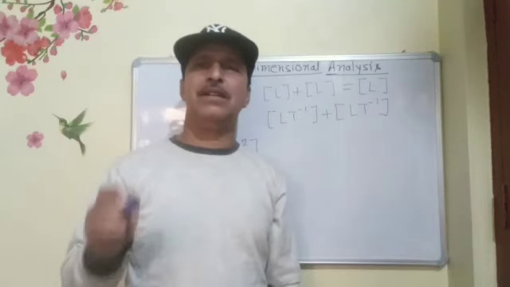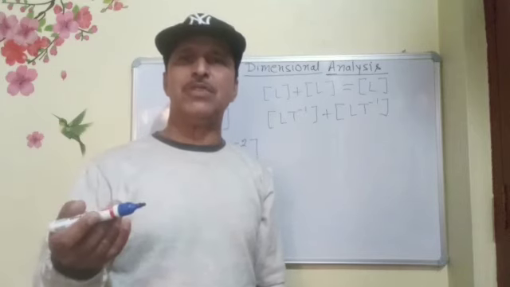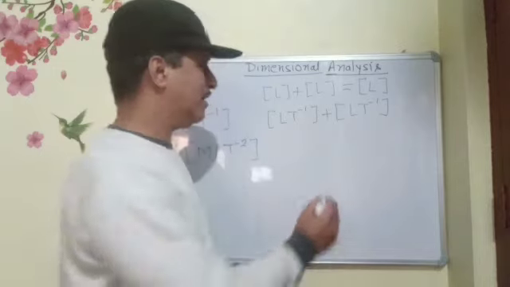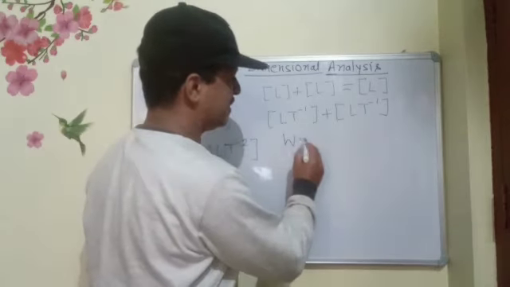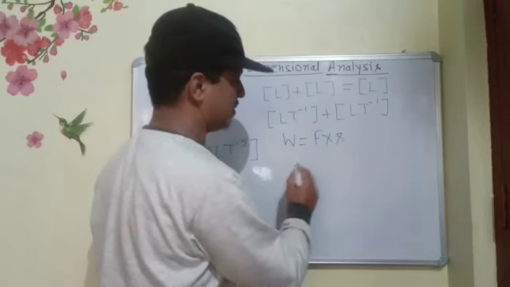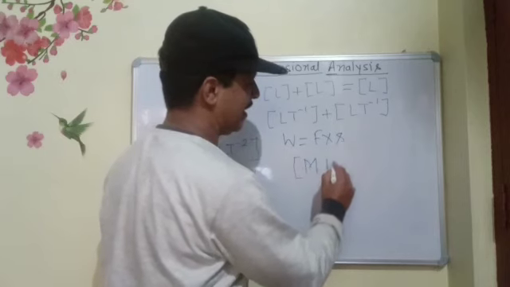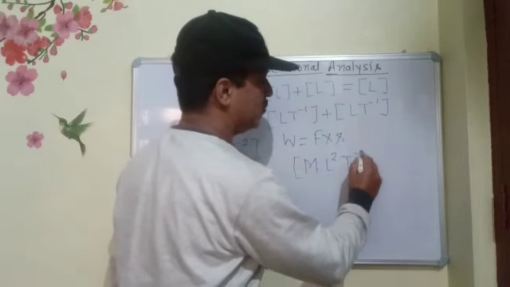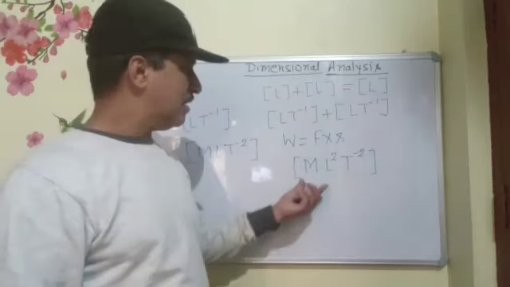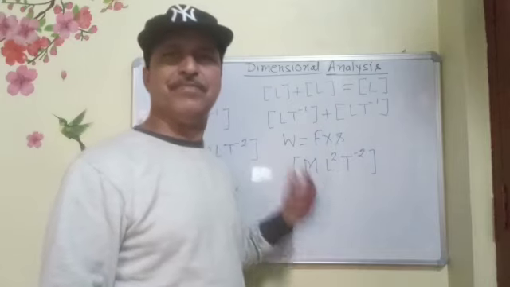However, it is possible that two or more physical quantities have the same dimensions. For example, work, which is equal to force into displacement in the direction of force, has dimensions ML^2T^-2. Other quantity that has the same dimensions is energy.